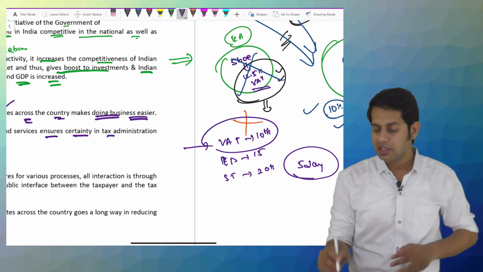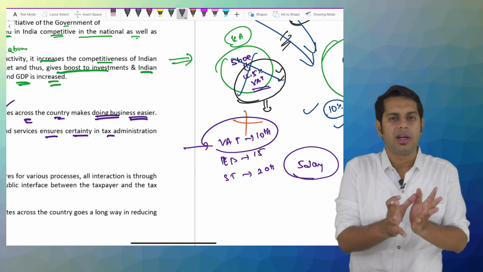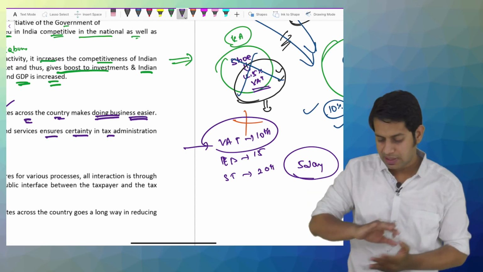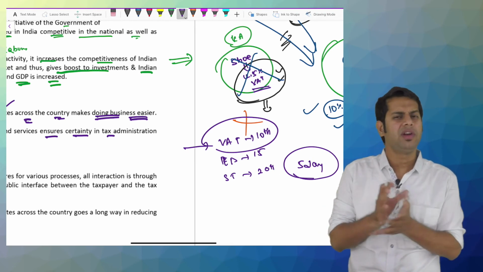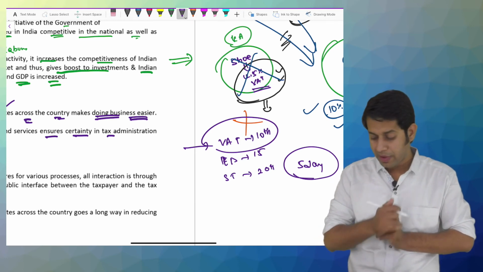Now see, filing returns is not so easy. If you want to file a return, you will have to generate the data for that return. Generating VAT data is different. Generating excise duty data is different. Generating the service tax data is totally different. They are all different types of data which a person had to generate for filing these different types of return.